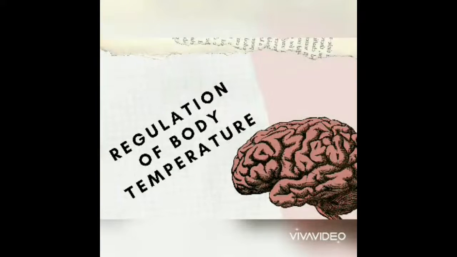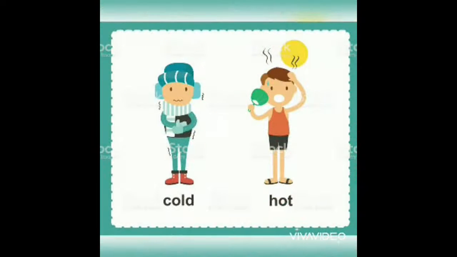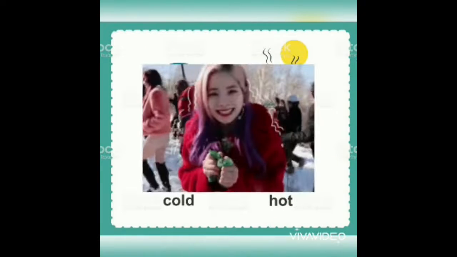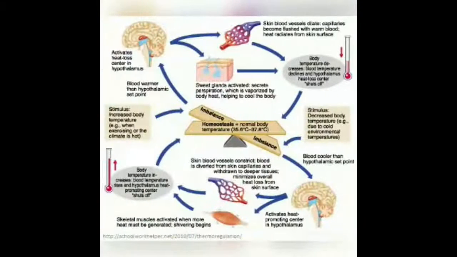Regulation of body temperature. Our body will react to the surrounding. When we are hot, we sweat. When we are cold, we shiver. Normal body temperature is around 35.6 Celsius until 37.8 Celsius.